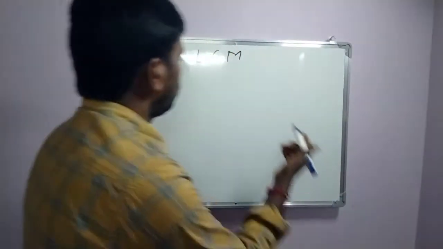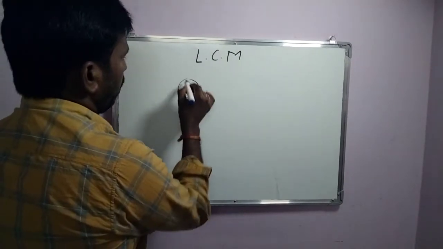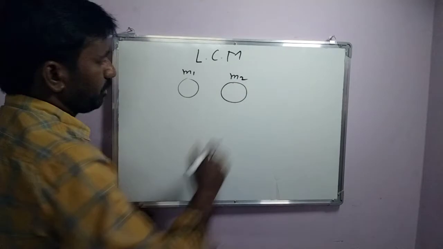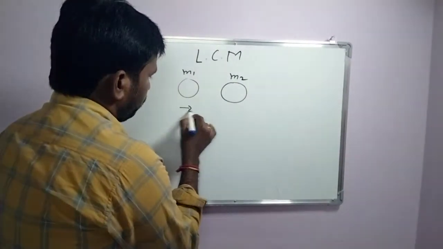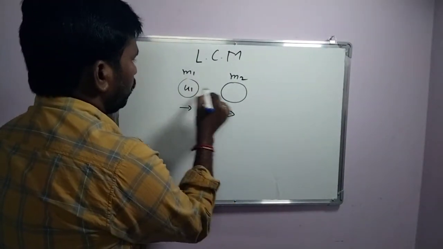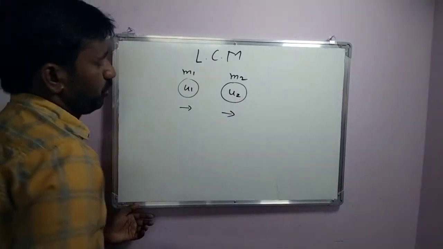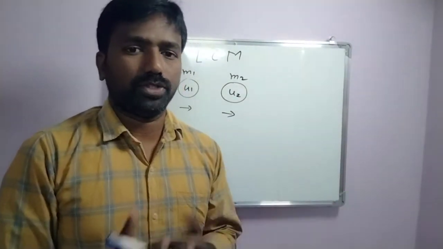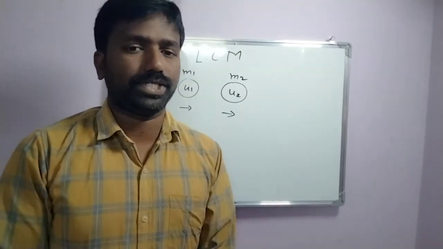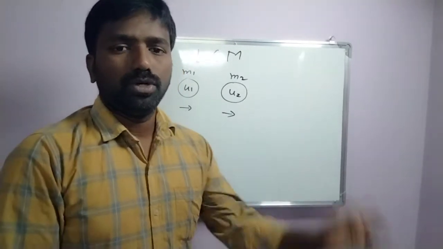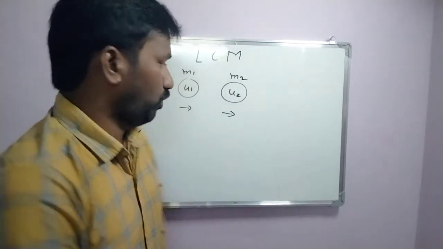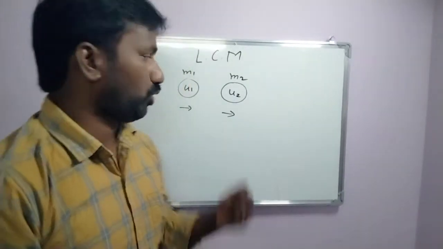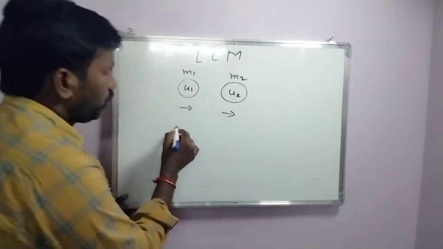Let us take two objects of masses m1 and m2. They are going in the same direction with velocities u1 and u2. When they go in the same direction with different velocities and different masses, there is a condition for the two bodies to collide. Collision means interacting, or hitting each other. So what is the condition? For example, u1